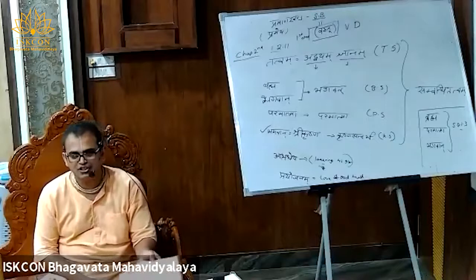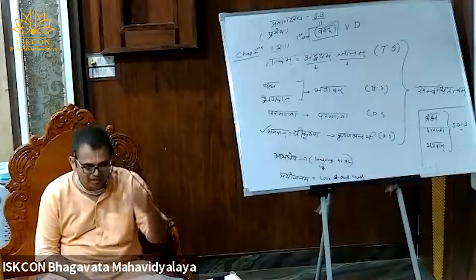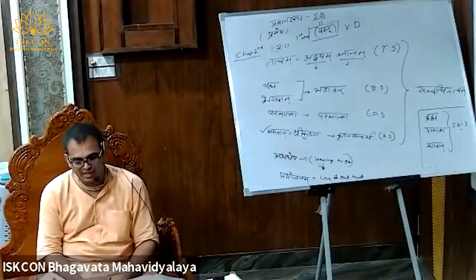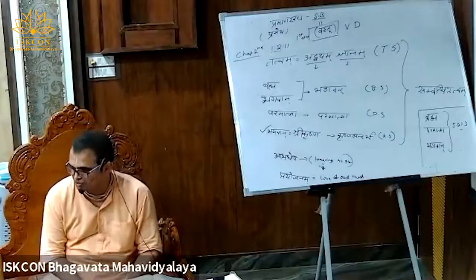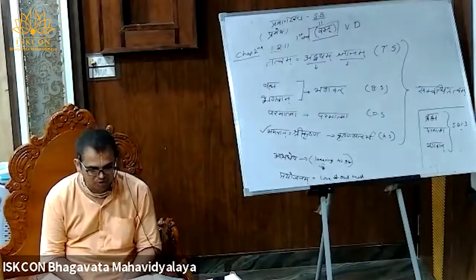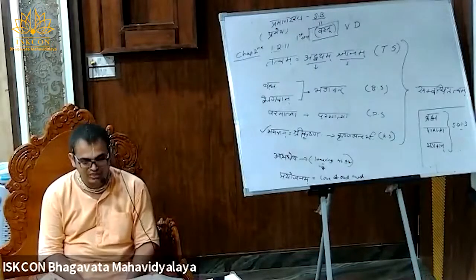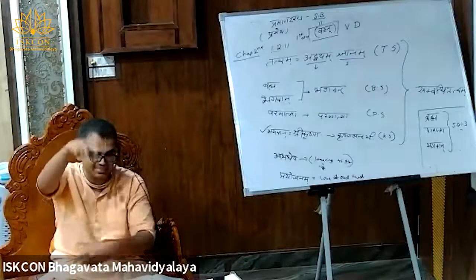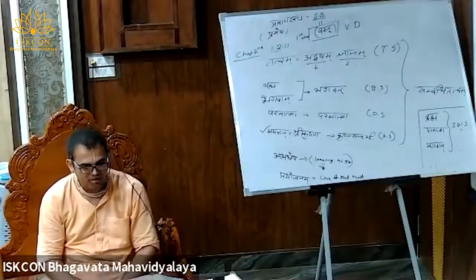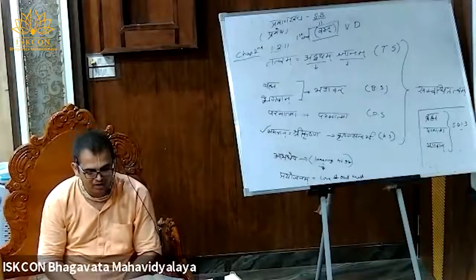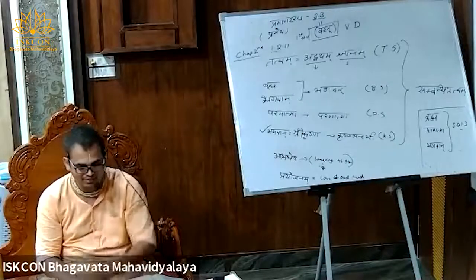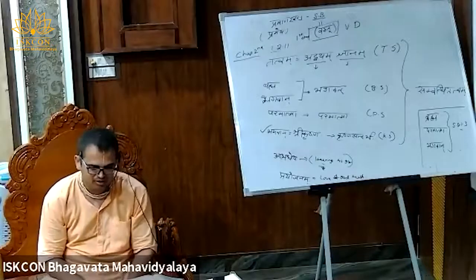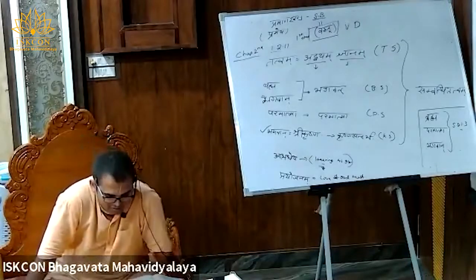I'm explaining the summary of the third chapter. All the avatars are given here, counted. After counting all the avatars, it is said: ete camsa-kalah pumsah krsnas tu bhagavan svayam. So all these avatars come from Garbhodaka Sai Vishnu, and that Garbhodaka Sai Vishnu comes from Karanarnava, and that Karanarnava is a manifestation of Bhagavan Krishna, as said in sloka number 28.